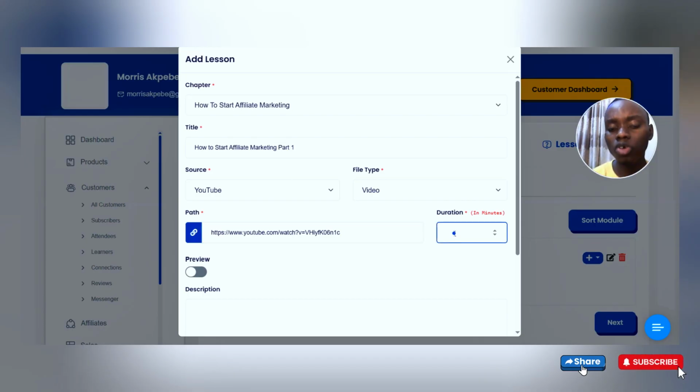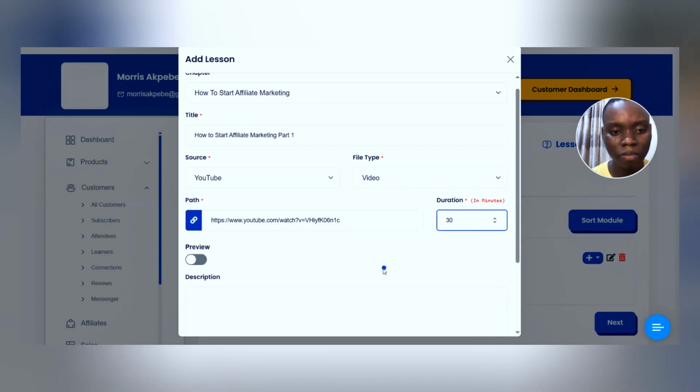Then what is the duration of your video? Remember, the duration is in minutes. So 60 minutes make 1 hour. So depending on how long your video is, we could say, let's say this video is 30 minutes.